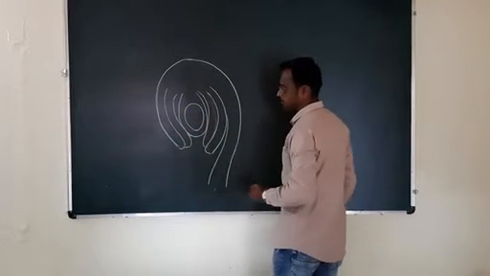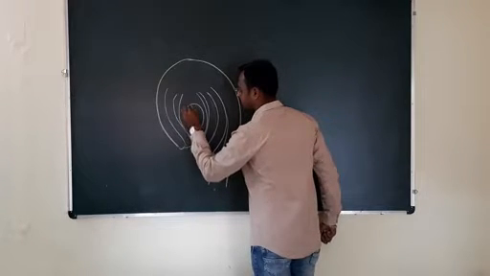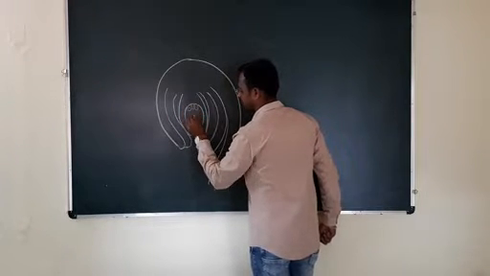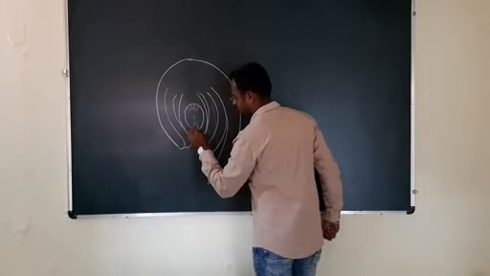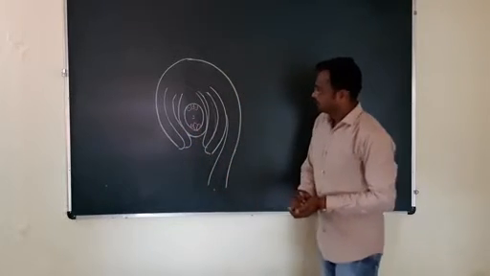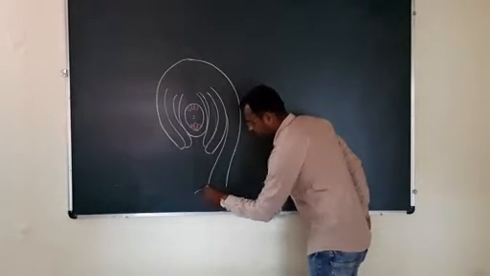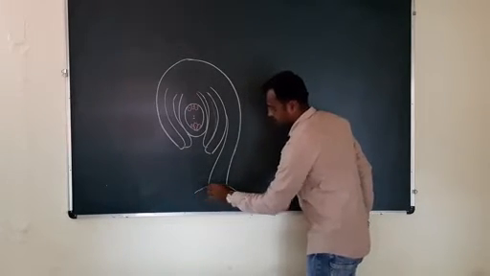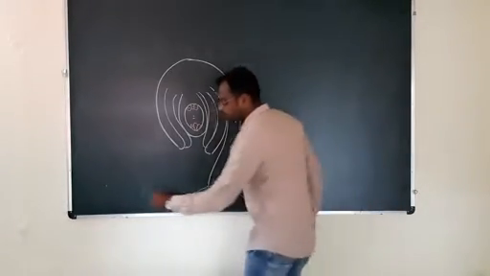This is embryo sac, which is the 7-celled 8-nucleated structure. Here the structure is the anatropous ovule. Here is the placenta where ovule is attached.